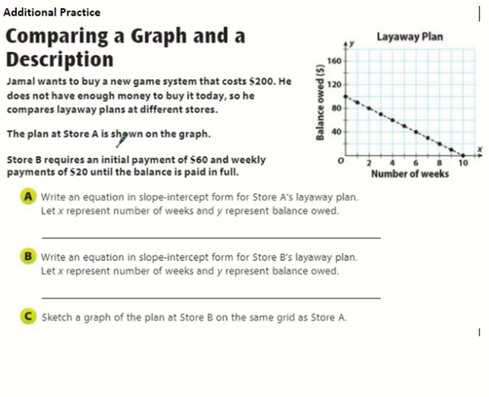So we have two different plans. We have plan A, which is the graph. That's this one, okay? And then we have plan B, it requires an initial payment of $60 and a weekly payment of $20 until the balance is paid in full, okay? So it says write an equation in slope-intercept form for store A's layaway plan. X represents the number of weeks, and Y represents the balance owed.